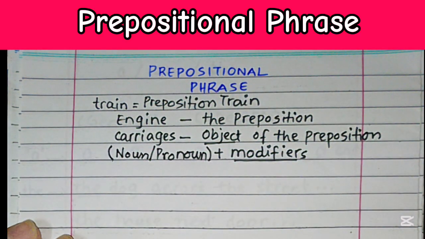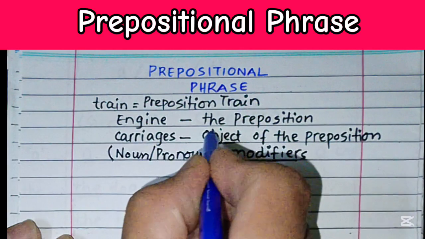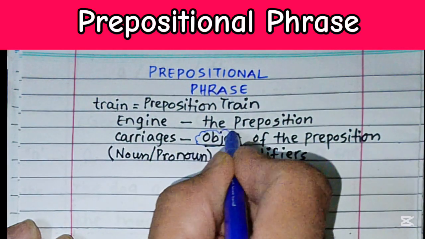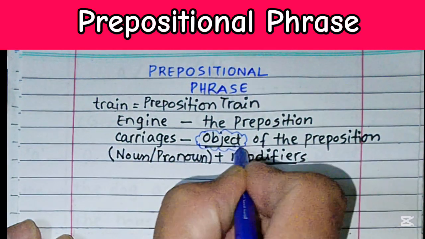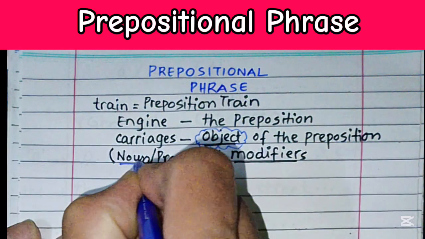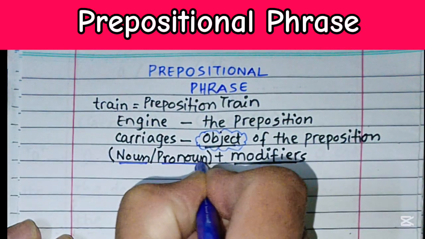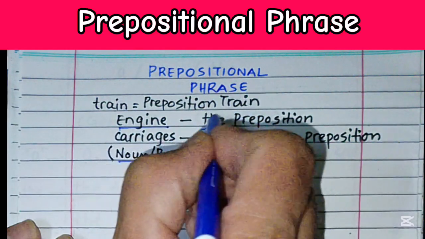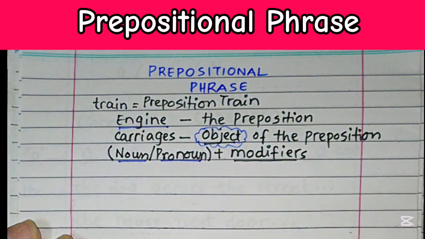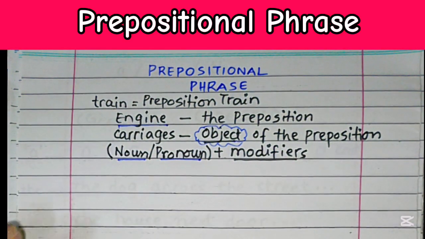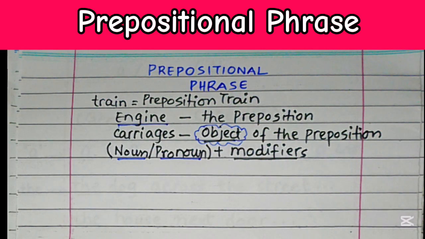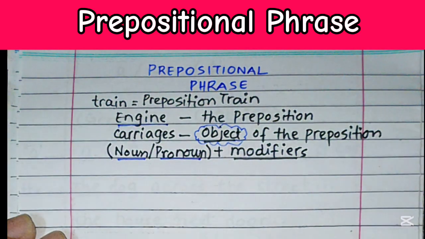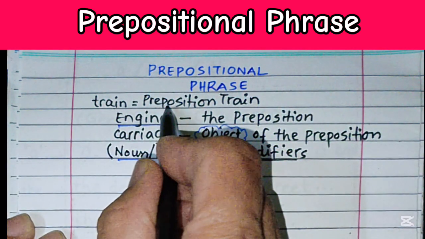So if I underline this with a blue marker, we can understand, if we highlight, this object is actually the noun or pronoun, and the engine itself is going to be the preposition. So till now we have understood one thing, that we have imagined a train, and that train is actually a preposition train.